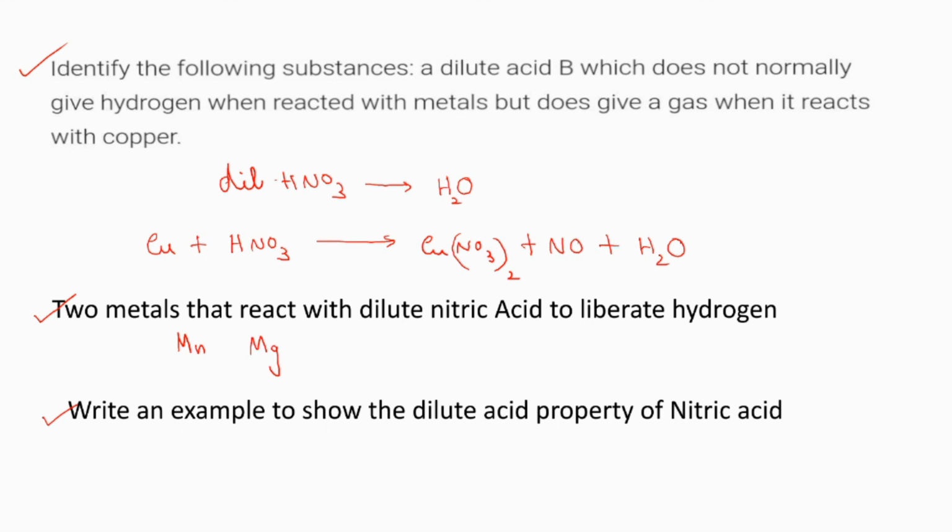You can write the reaction with a carbonate, bicarbonate, and even a base. For example, you can write the reaction of dilute nitric acid with a base, sodium hydroxide and HNO3. What will be the product of the reaction? A neutralization reaction will be taking place. Easy, no?